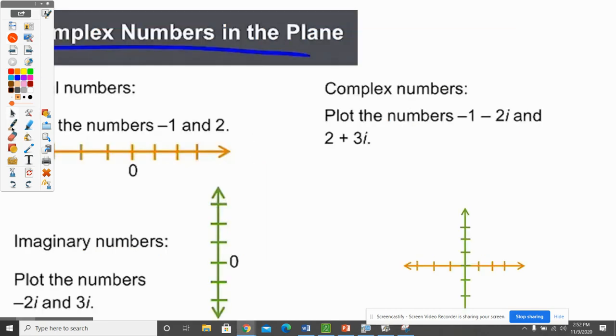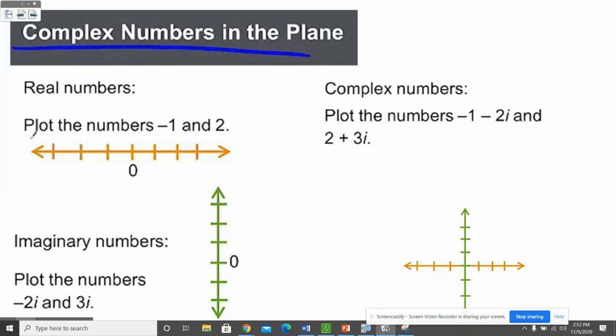Okay, so now we're going to graph numbers. You already know how to graph real numbers. When we first started learning how to graph numbers, you draw your number line. Everybody draws their number line like this. You can put -1 on here. You could put 2 on here. You just put dots on the number line. Well, if we're going to graph imaginary numbers, we're going to go up and down instead of left and right. You're still going to just count how many imaginary spots away you are from 0. So -2i would be down here, and 3i would be up here.